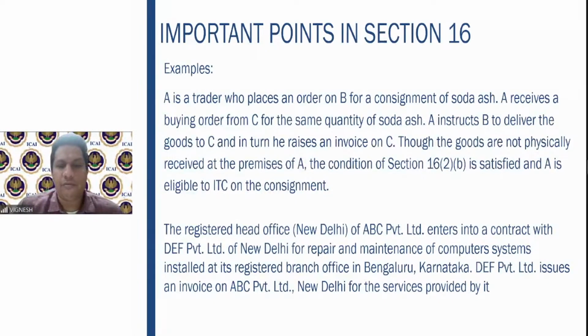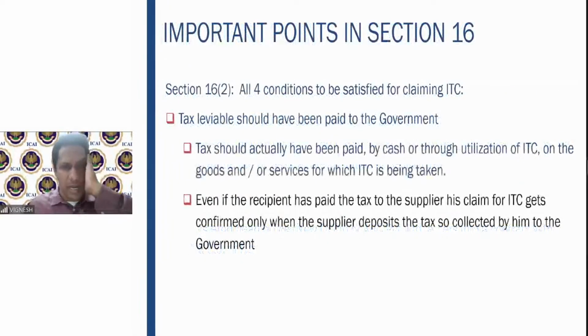Then the registered head office of ABC enters into a contract with DEF for repair and maintenance of computer systems installed at the registered branch office. DEF issues invoice on ABC Private Limited for services provided by it. Now, this is related to the input service distributor. In this case, he can claim the input tax credit, but wherever branch offices are there, this input tax credit should be passed on by way of a credit note to all the respective branches.